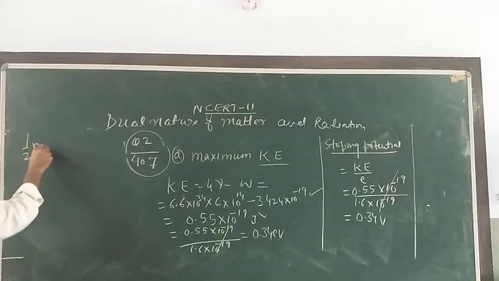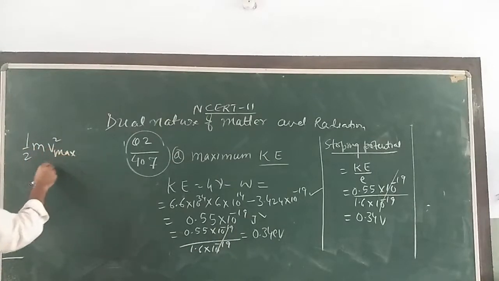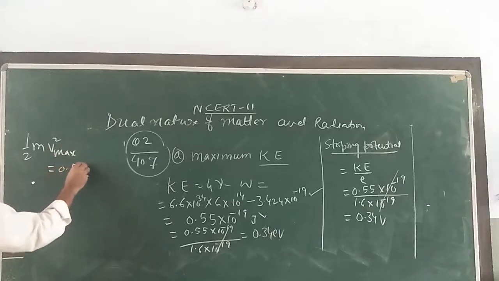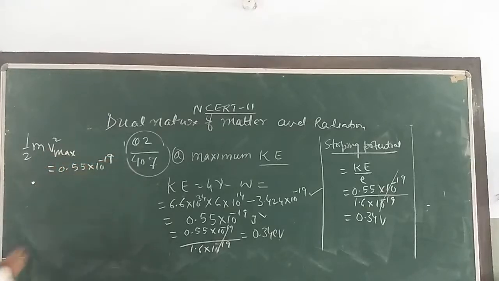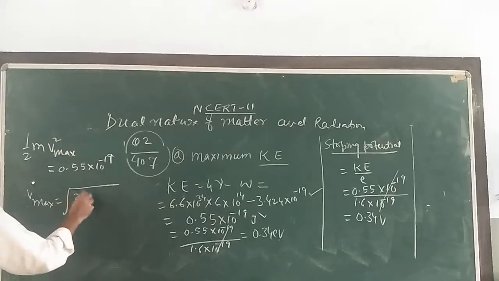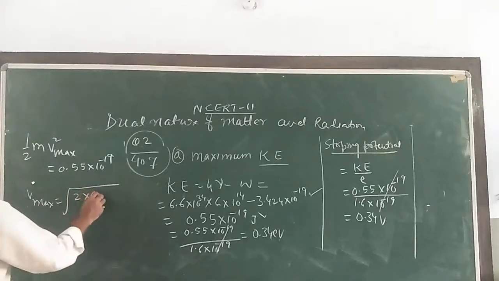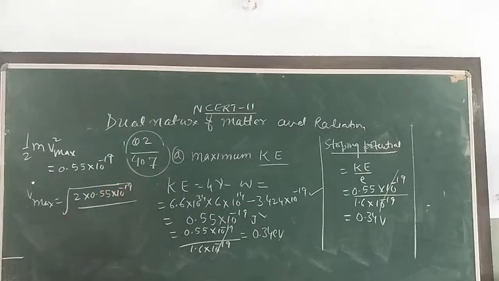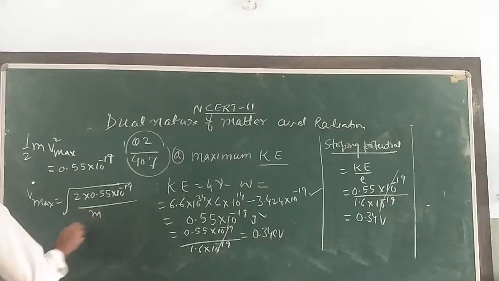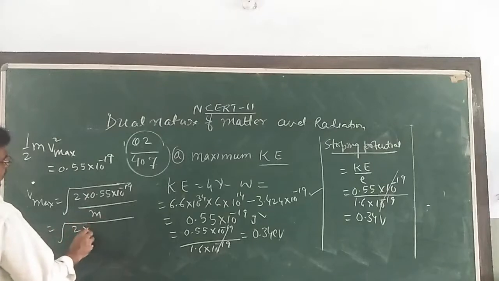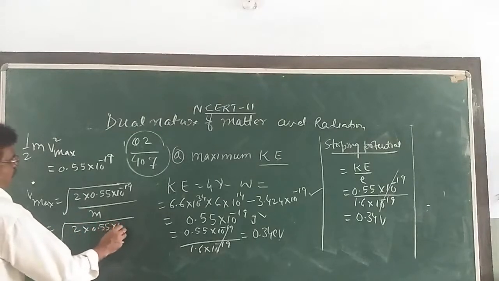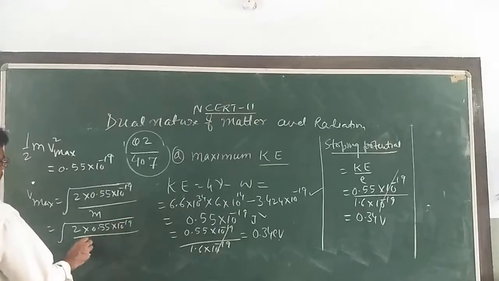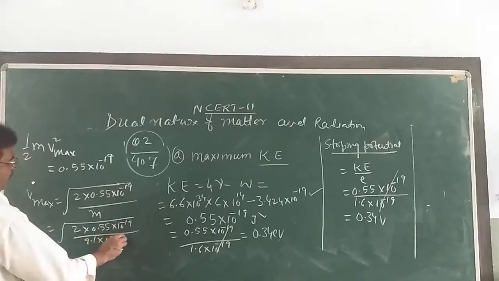We have found that 1/2 m v square max is equal to 0.55 into 10 to the power minus 19. So find v max here, that is under root of twice into 0.55 into 10 to the power minus 19 divided by m. m is the mass of an electron. So you can write here twice into 0.55 into 10 to the power minus 19 divided by 9.1 into 10 to the power minus 31.